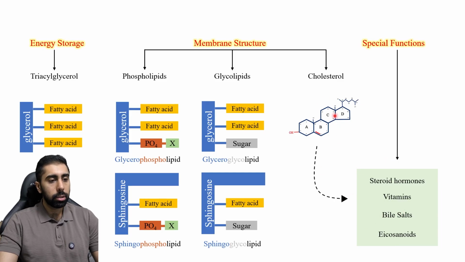This is why cholesterol is very important, and there are many different pathways for cholesterol in order to produce each one of them. So totally, there are three important functions for lipids: as an energy storage, as a membrane structure, and some special functions that we talked about here.